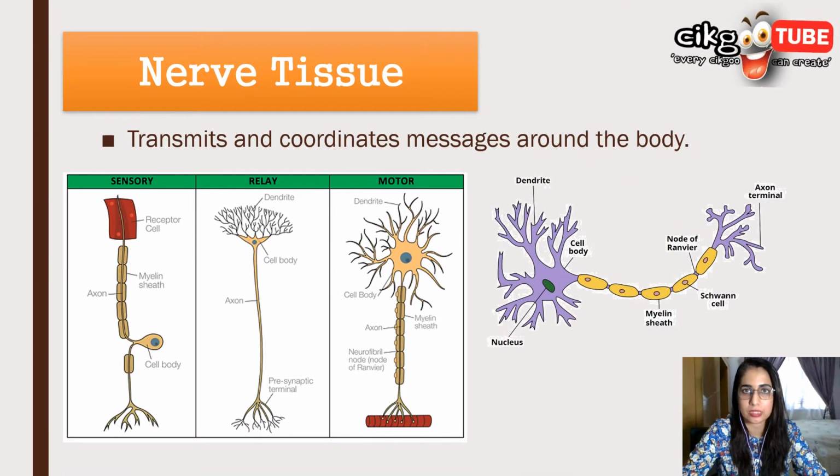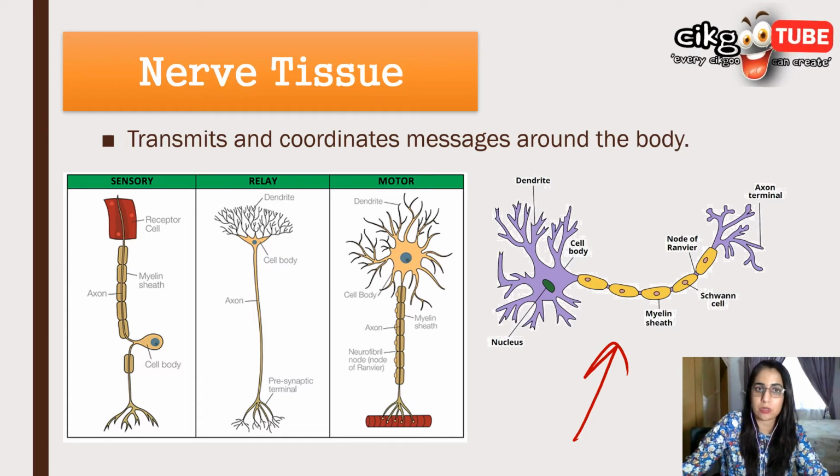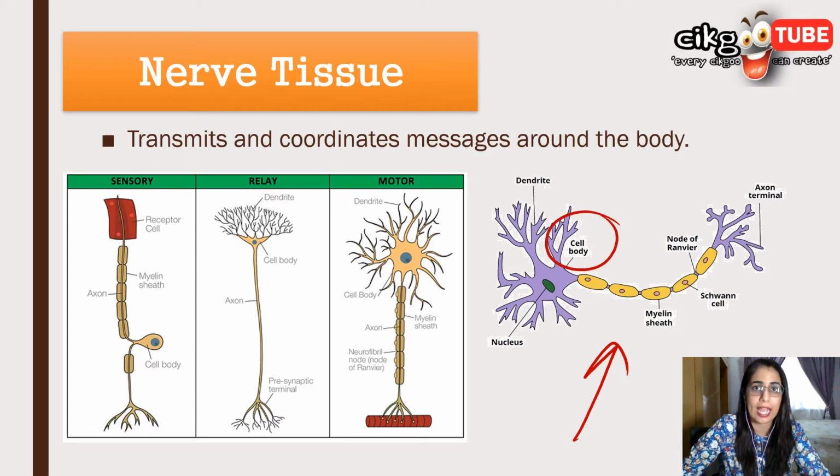Okay, nerve tissues, they are mainly found in the brain and also the spinal cord. Nerve tissue is made of neurons. This is a neuron, or a nerve cell. So these neurons make up nerve tissues. Now, each neuron consists of a cell body, and this is a cell body, and also nerve fibers called the dendrite and the axon. Here, dendrite. It also has myelin sheath and also Schwann cell.